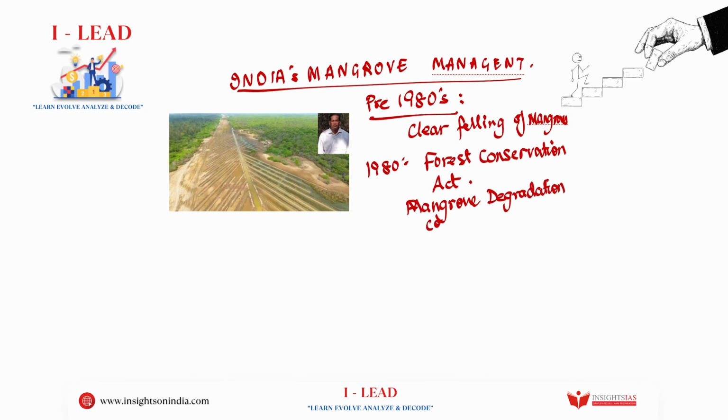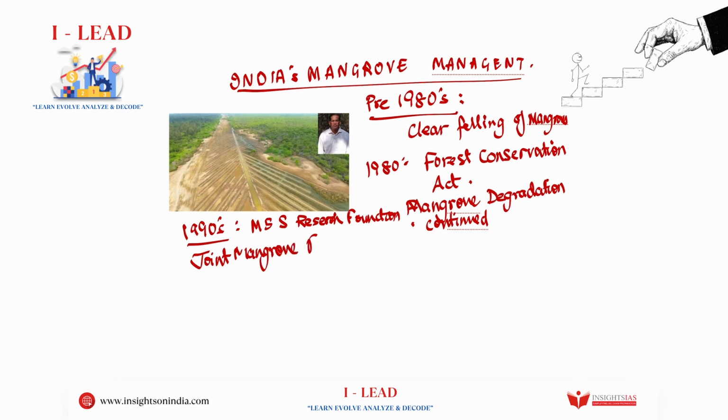So degradation continued. And next, after 1990 onwards, it was MS Swaminathan who came to the rescue, and he founded the MS Swaminathan Research Foundation. And what did this Research Foundation do? They introduced something called joint mangrove forest management. This program was started in 2000.